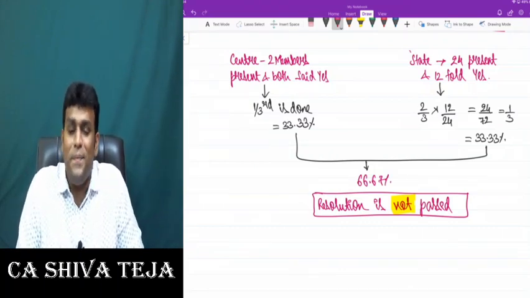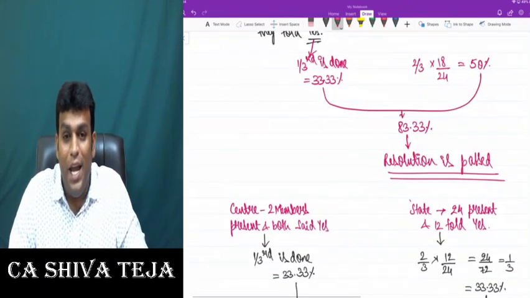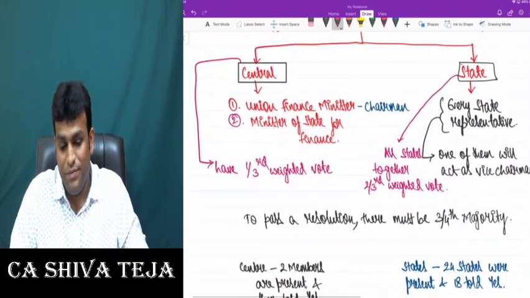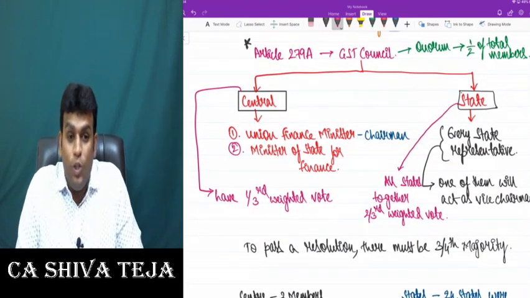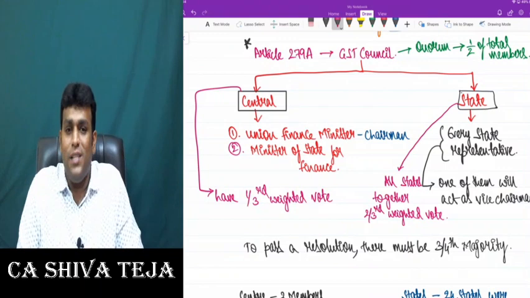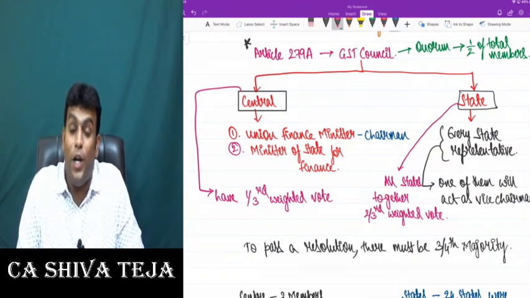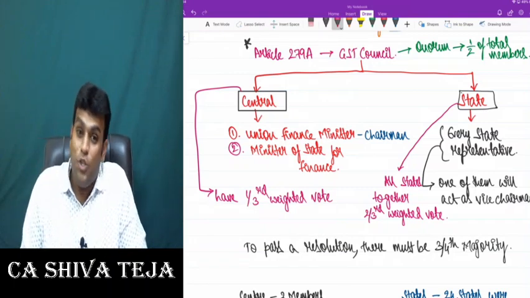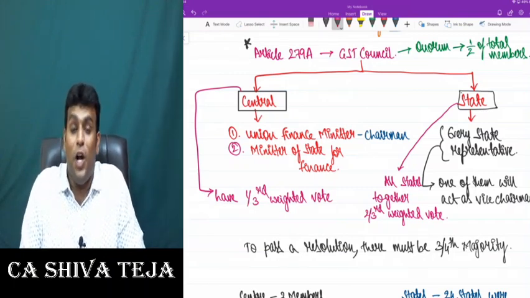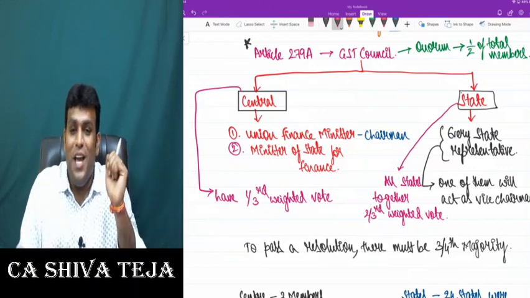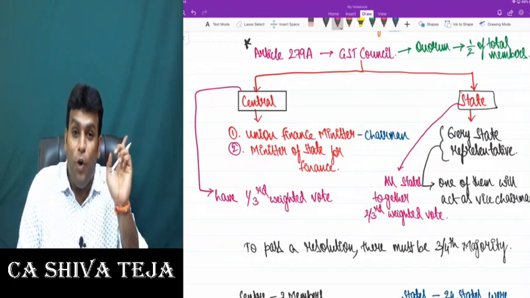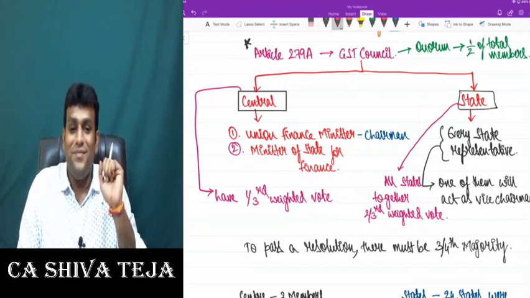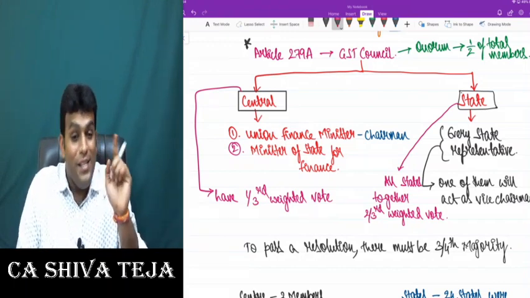All of us clear, sir? So please do write properly and complete this concept, my dear friends. Please write. And always do remember that quorum is half of total numbers, and for central weight it is 1/3 of weighted votes. State is all states together 2/3 weighted votes. And I strongly believe that we got clarity of thought on this word called weighted votes by seeing the examples I gave. And to pass the resolution, there should be 3/4 majority. Clear? And 3/4 is nothing but 75%.